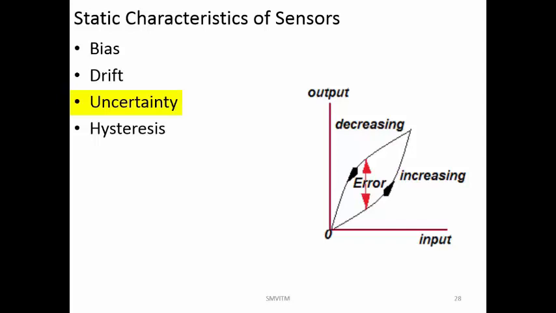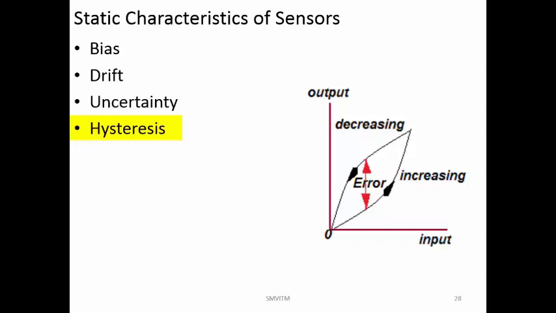At a particular reading, if we say the uncertainty is 5%, it means we can be more or less sure that whatever value you are getting will be correct. If the uncertainty is say 50%, then there is a 50% chance that the value is within the readings that it is showing, or a 50% chance that the value is not what exactly it is showing. The actual value may be something else also.